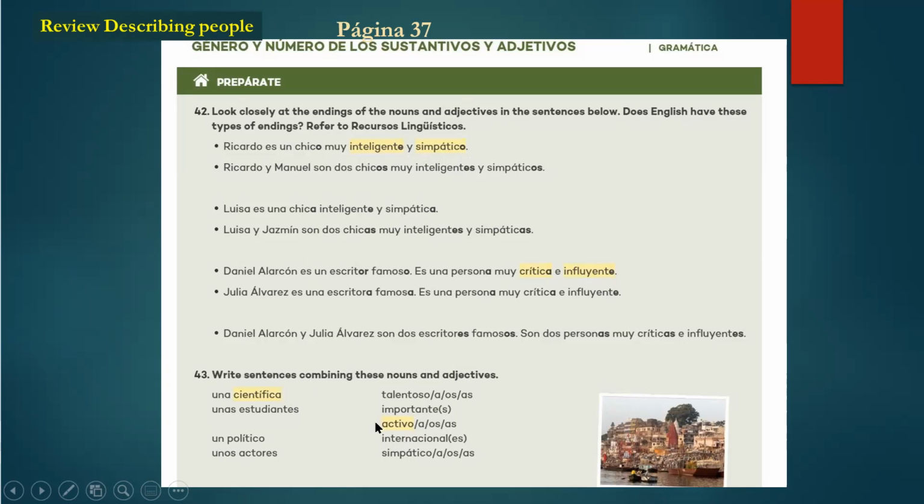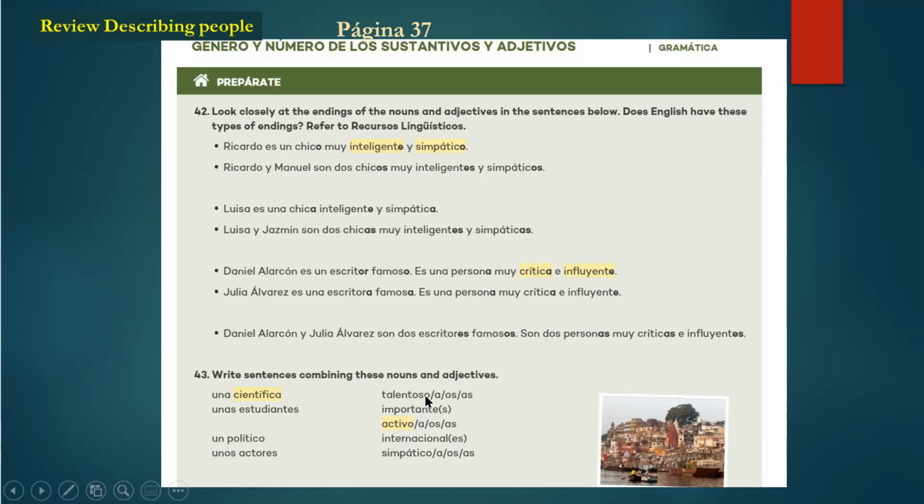And then we had more here, more adjectives, talentoso, talented. And then again, talentosa and the plural talentosos, talentosas. Importante, because it ends in an E, it only has one form. Either masculine or feminine is the same, just add an S. Then we have activo, activa, activos, activas. Internacional, because it ends in a consonant, you have to add ES for the plural. There's no masculine.